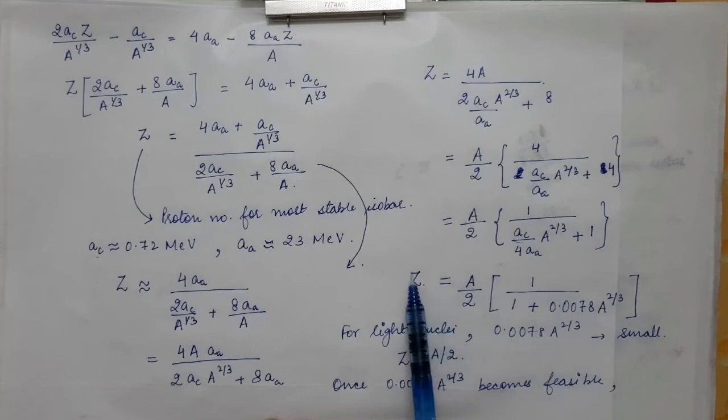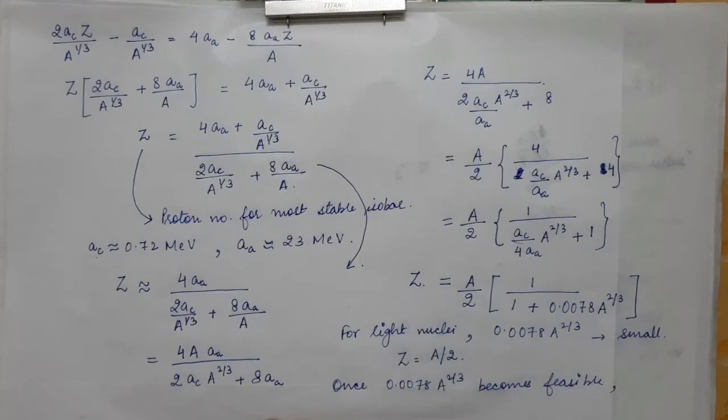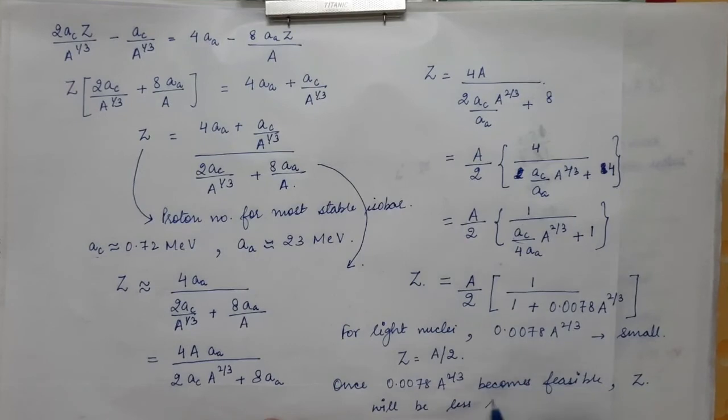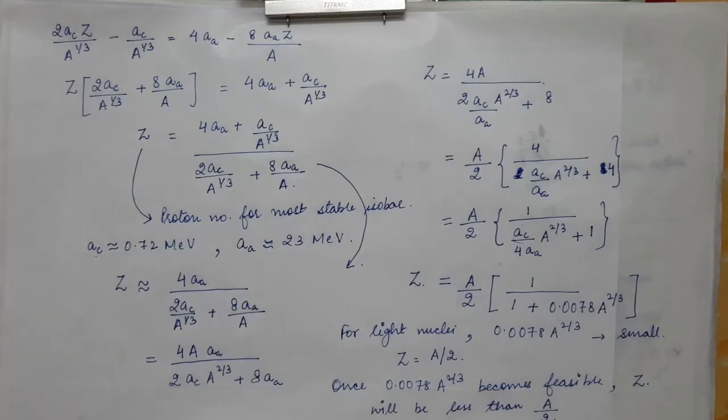So in that case Z, the proton number, will be less than capital A divided by 2. So in that case the neutron number will be more and the proton number will be less than half of the mass number and hence there will be more neutrons in that case.